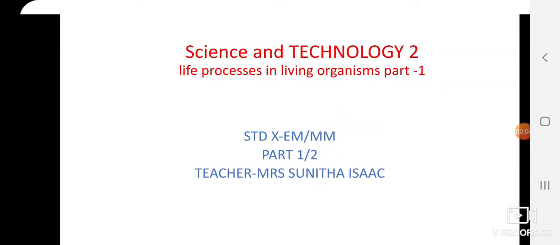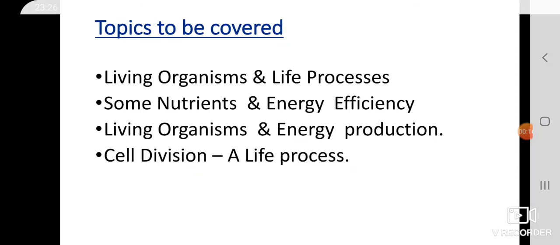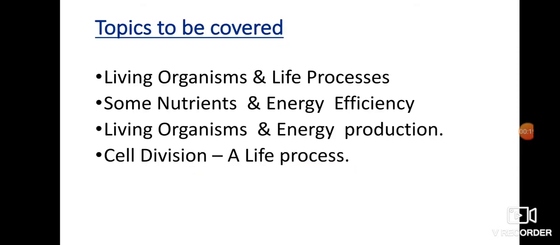Today we'll do Science and Technology 2, second chapter, Life Process in Living Organism, part 1. We'll be doing this lesson in two parts. Today we will do the first part of the lesson. Now the topics to be covered in this chapter are living organism and life processes, some nutrients and energy efficiency, living organism and energy production, and cell division, a life process.